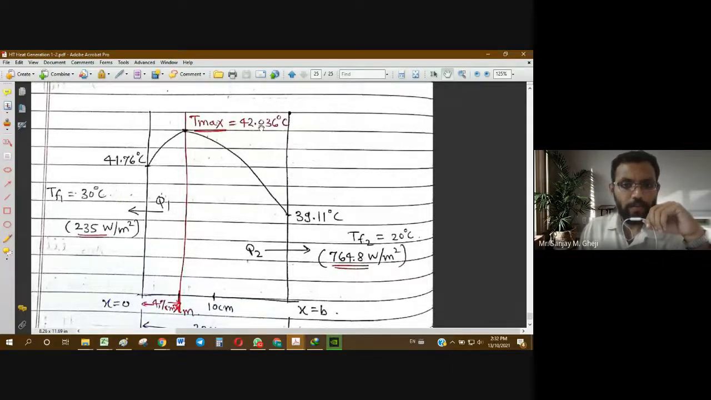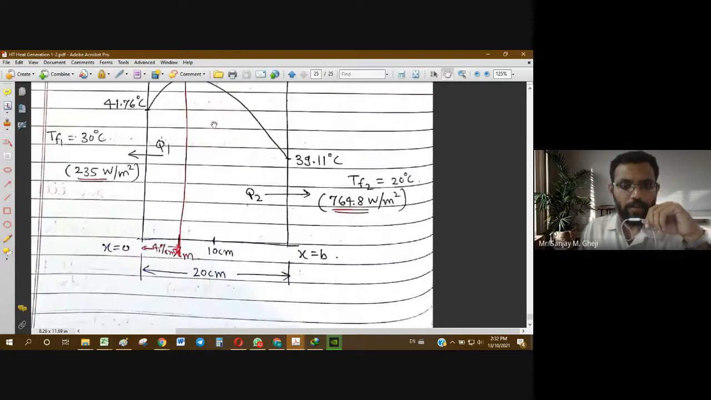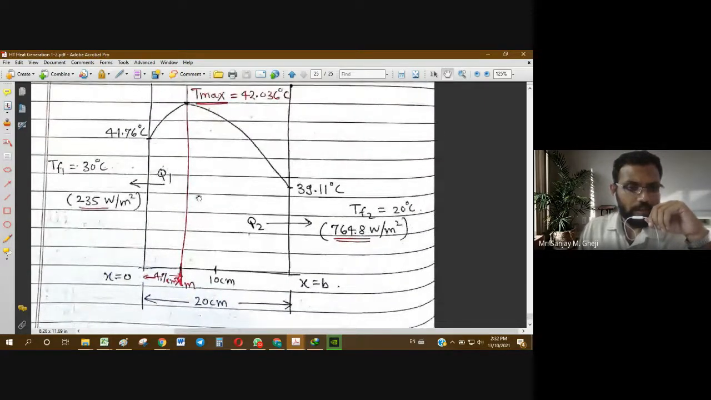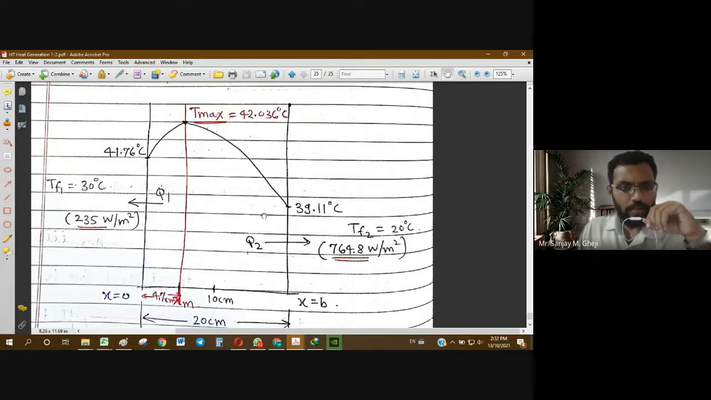T max is 42.036. On left it is 41.76, on right it is lowest, that is 39.11, and at the midpoint it is, I think, very close to 41 point this value. Just as we had found out at some stages of the calculation. Then TF130 and TF220, and these are the heat transfer rates on either side.